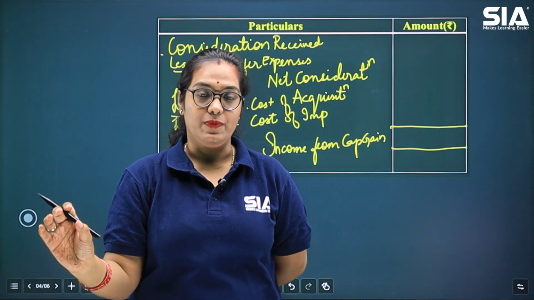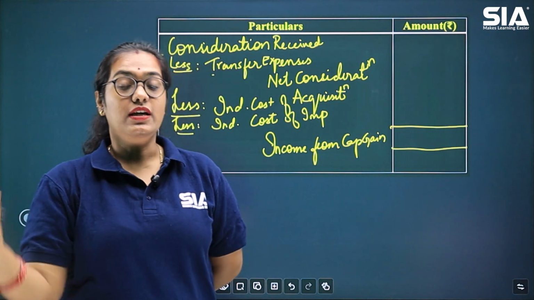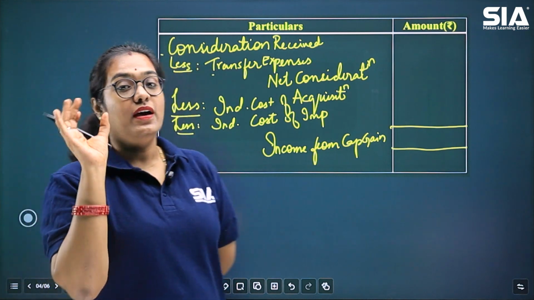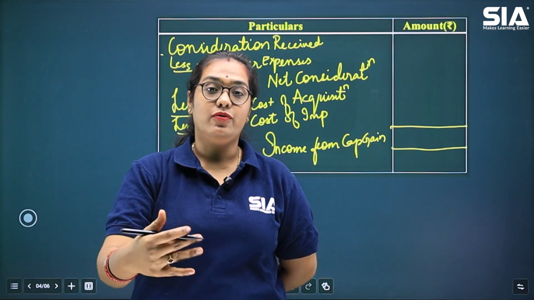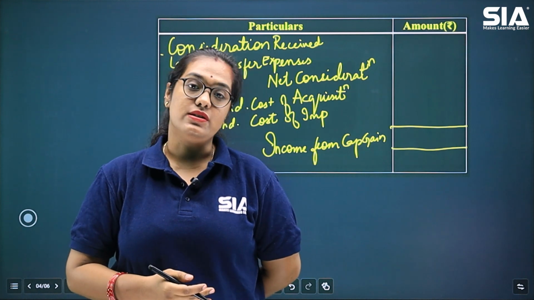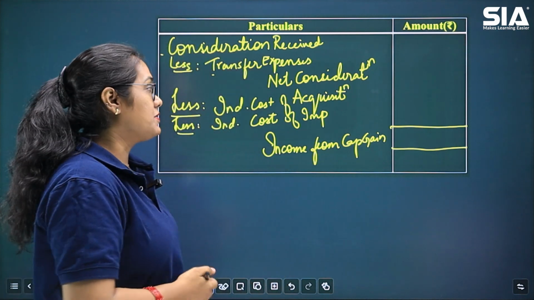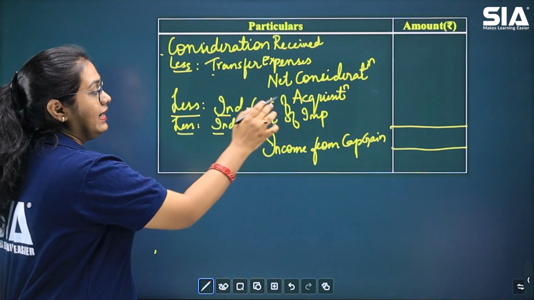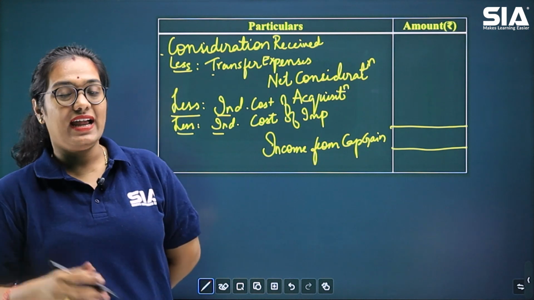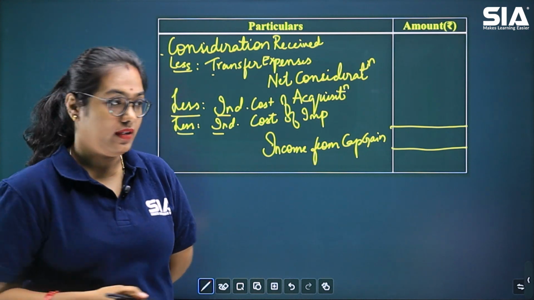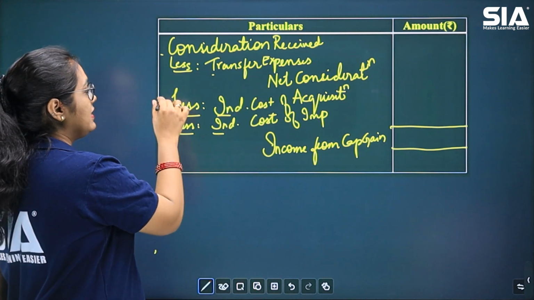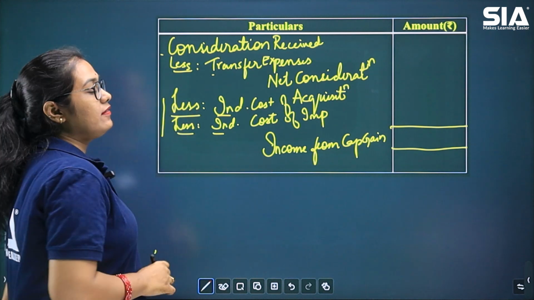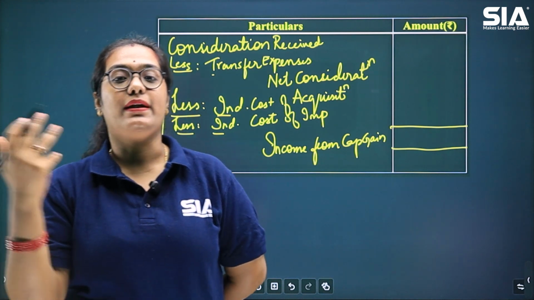When we deduct transfer expenses from consideration received, the resultant value is called net consideration. So net consideration is transfer expenses deducted from the sales consideration received. Then you can see over here something called indexed cost of acquisition and indexed cost of improvement. From the net consideration, when these values are deducted, the resultant value is nothing but income from capital gain.